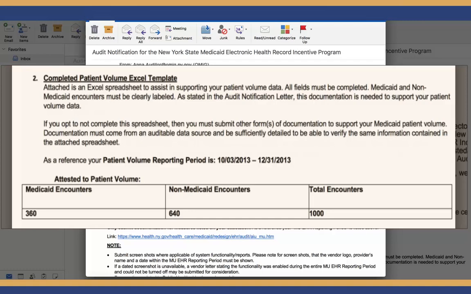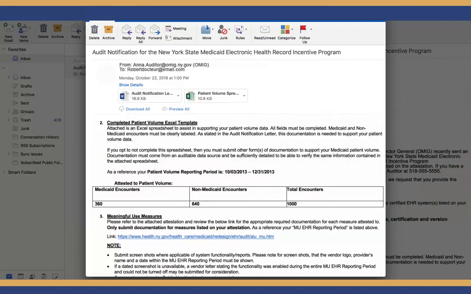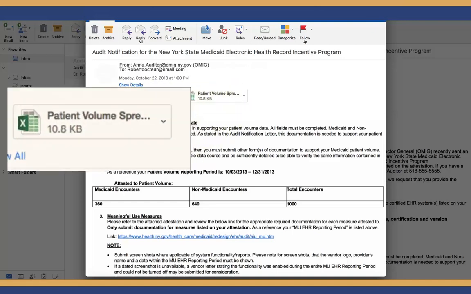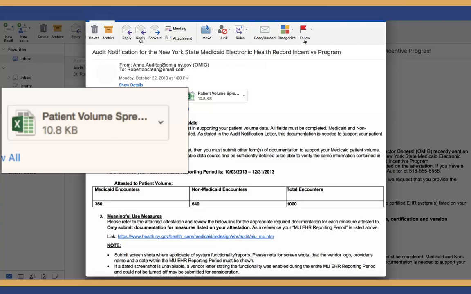In this example, the provider's patient volume reporting period is October 3, 2013 through December 31, 2013. During that time, the provider attested to 360 Medicaid encounters and 640 non-Medicaid encounters for a total of 1,000 encounters. To download a copy of the patient volume spreadsheet template, click on the attachment. Click Download and save to a location on your computer that will be easy for you to find. For more information on completing the patient volume spreadsheet, see the tutorial entitled Completing the Medicaid Patient Volume Spreadsheet. It is available on the tutorials page of the EHR Incentive website at health.ny.gov/EHR.